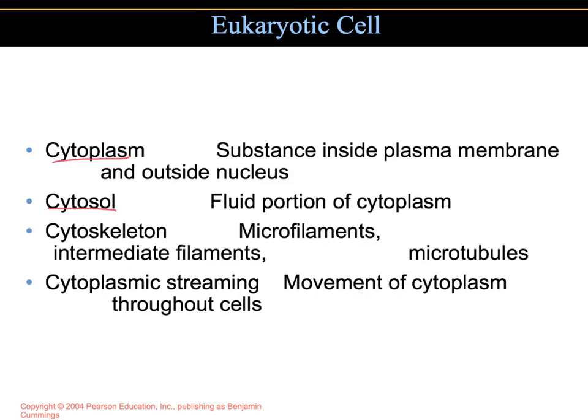I would say that one of the major differences between the eukaryotic cytoplasm and the prokaryotic cytoplasm is that the eukaryotic cytoplasm has internal structures that look like small rods called microfilaments or intermediate filaments, and it also has microtubules, which are little cylinders. That cytoskeleton provides support and shape, and it assists in transporting substances through the cell. It acts like a railroad, helping get substances from one end of the cell to the other.